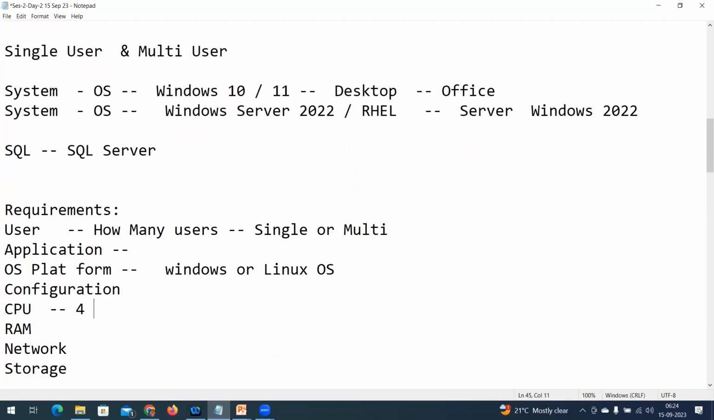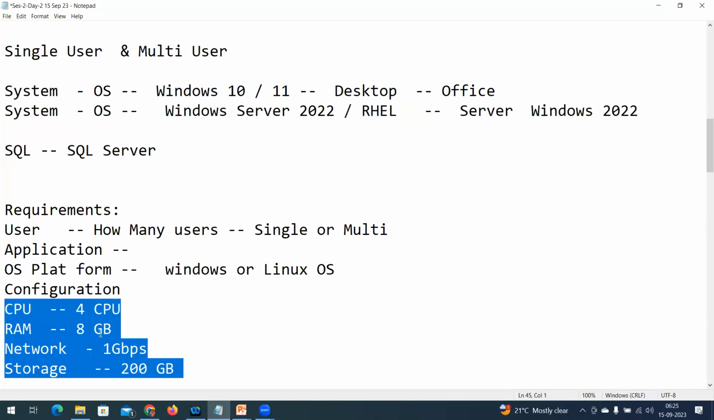CPU, I need 4 CPUs. RAM, I need 8 GB RAM. Network, I need 1 Gbps network connection. Storage, I need 50 GB, 100 GB or 200 GB storage. So these requirements, where are they coming into the picture? According to the application. The application says that my application is going to work on so-and-so OS, and the configuration requirement is this. That is all they are going to say.